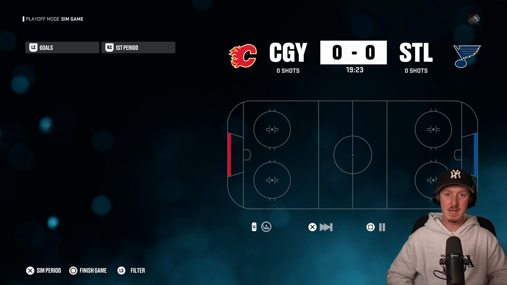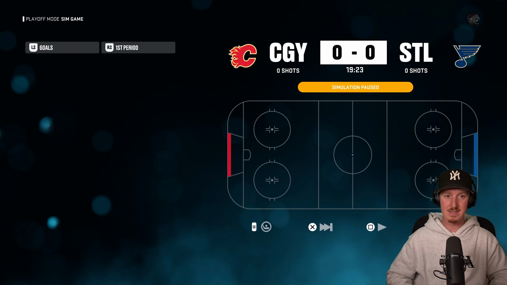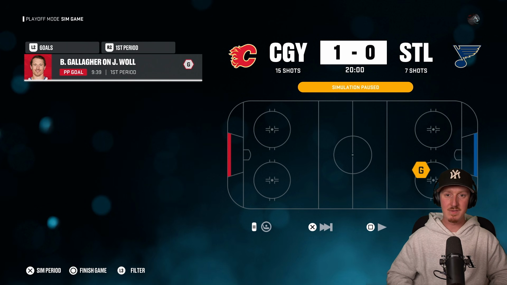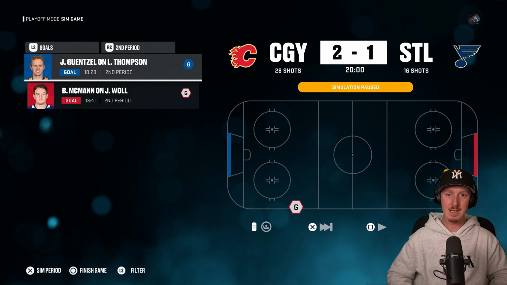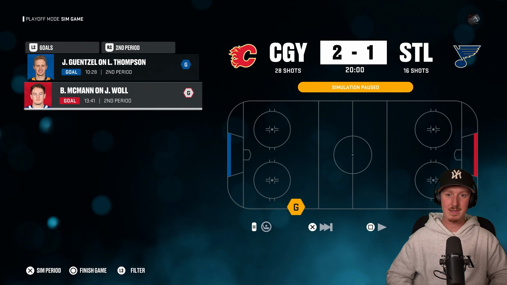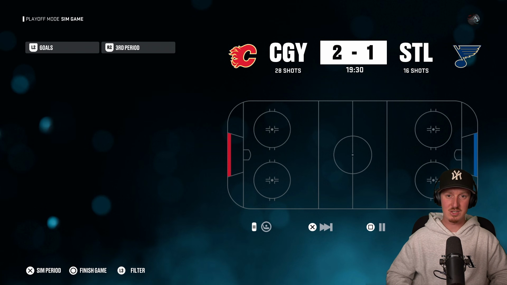So what's been the big difference for the Flames so far? It's that defense. They have one of the best defenses. And you know what else has been the difference maker? All the depth pieces stepping up. I questioned this team from the very beginning, but you know what? They found a way to find the back of the net, and it's been coming from stick on the ice legends such as Bobby McMahon.